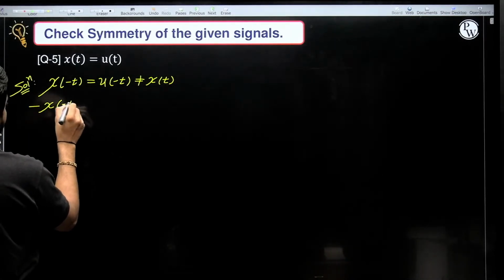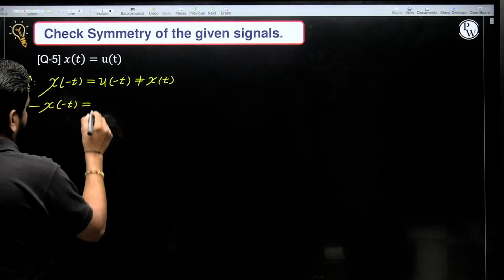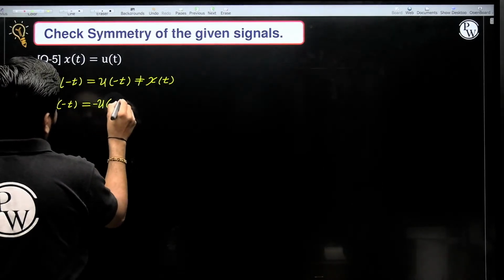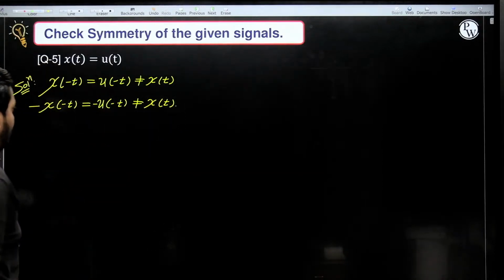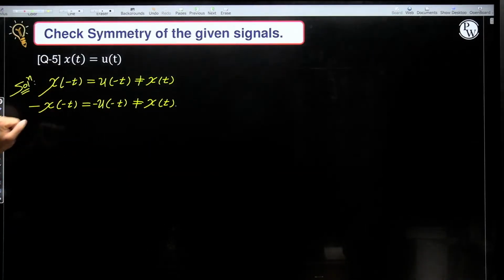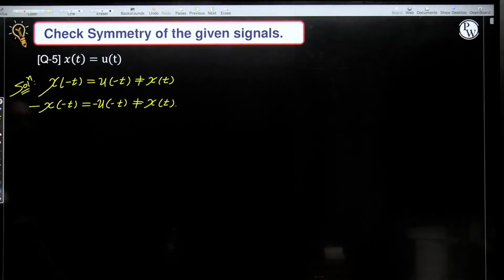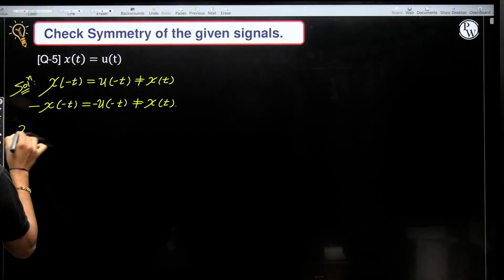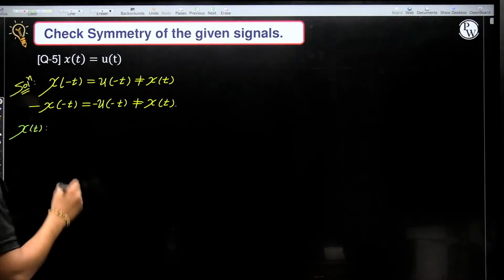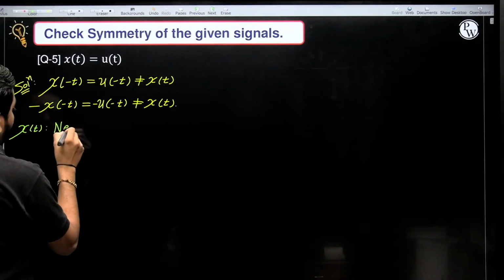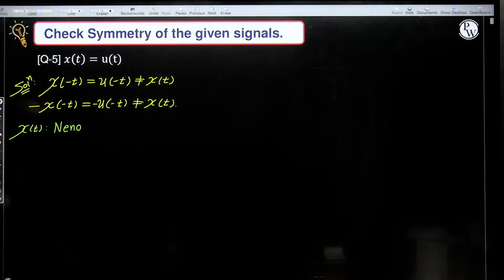Minus x of minus t is also not equal to x of t. Clear? First time reversal, then amplitude reversal, and both are not equal to x of t. So this unit step function x of t is neither even nor odd signal.